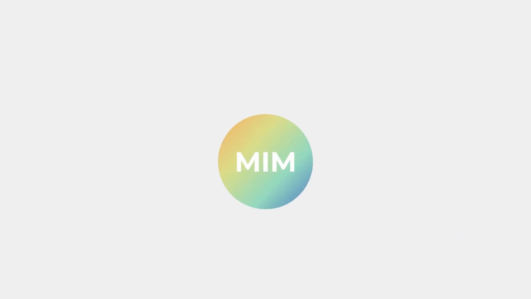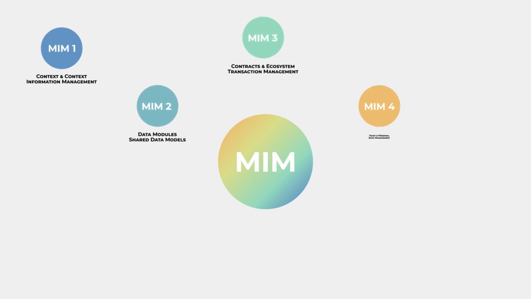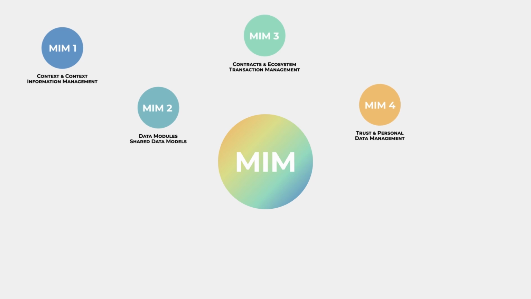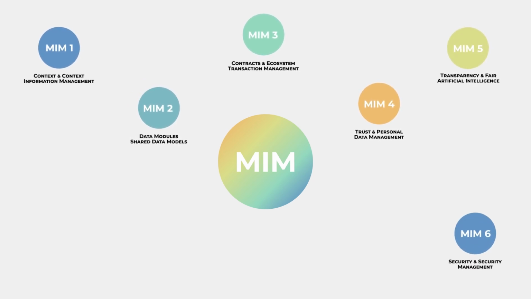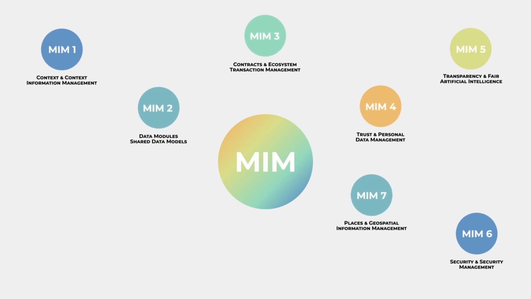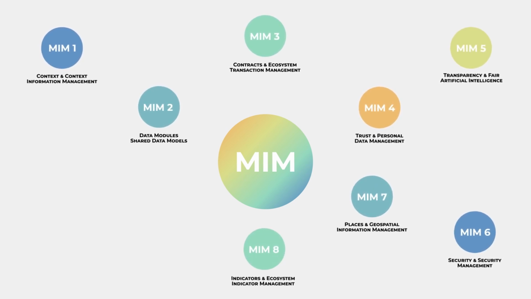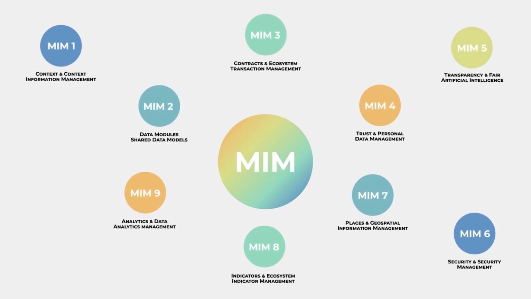Ten individual MIMs are being developed, each focusing on a different aspect of creating smart city solutions. These MIMs address a variety of data-related issues, ranging from data models to privacy and transparency. You can explore these in more detail in the second part of the e-learning module dedicated to the practical user journey. The MIMs are free to use and allow you to access a series of recommendations and best practices that you can use to foster the interoperability of your projects.